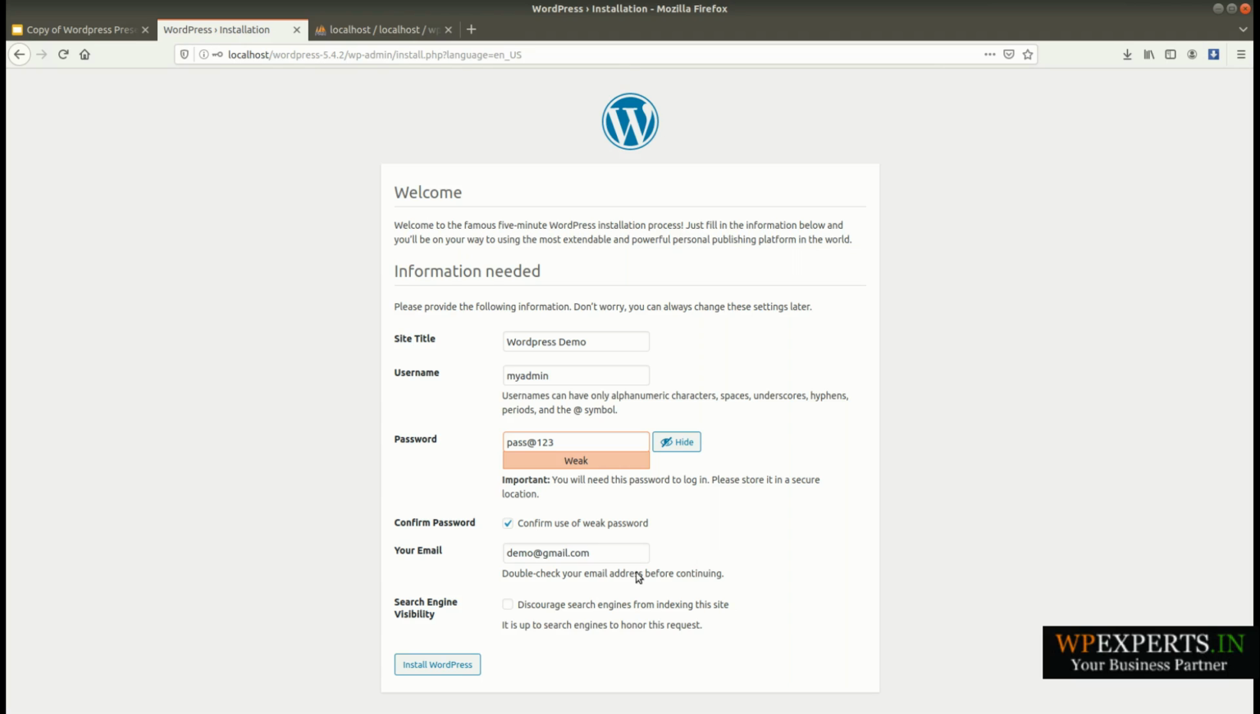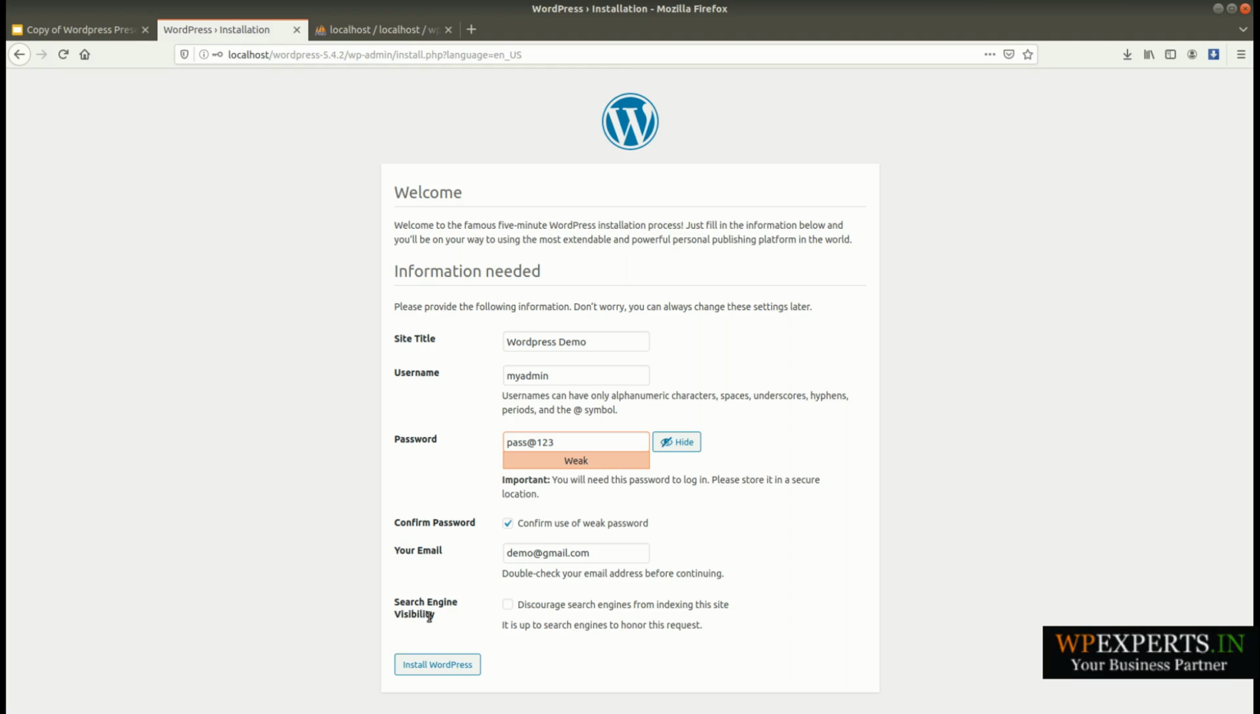Okay, and the last setting is search engine visibility. This is important, because if you are going to set up WordPress on your staging server or on your local computer, then you need to check this box. If you do not check this box, your staging server or local computer site will be visible in the Google search engine.